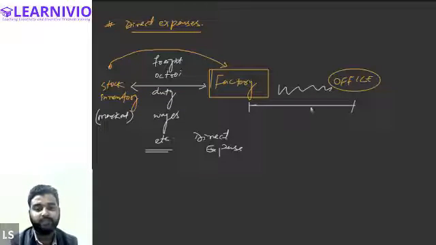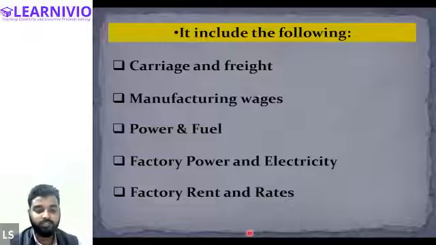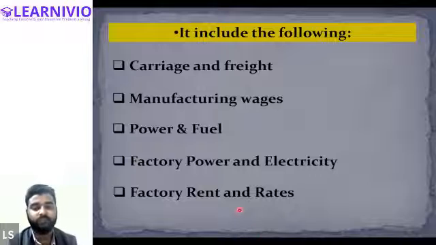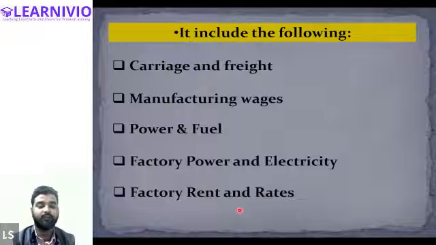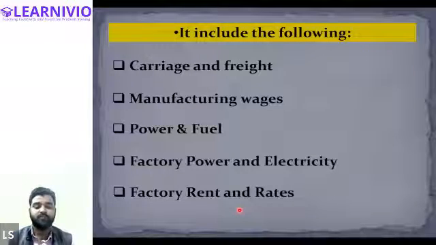all of these expenses will be considered as the indirect expenses. So as far as the trading account is concerned, we only record direct expenses in the trading account. We do not record indirect expenses in the trading account. Now the question arises, so what are direct expenses? All of these are examples of direct expenses: carriage and freight, manufacturing wages, power and fuel, everything that is incurred for bringing the goods from the market to the factory, and whatever expenses we are incurring in the factory also, all are considered as direct expenses.